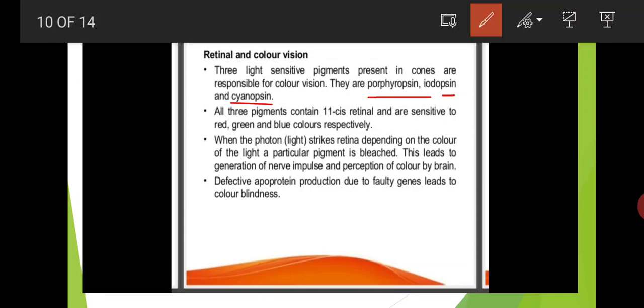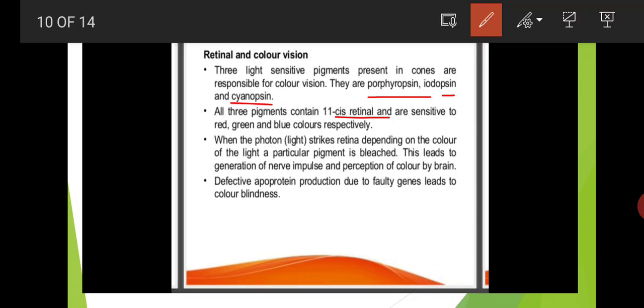What are the pigments? Porphyropsin, iodopsin, cyanopsin. All three pigments contain 11-cis retinal and are sensitive to red, green and blue colors respectively.